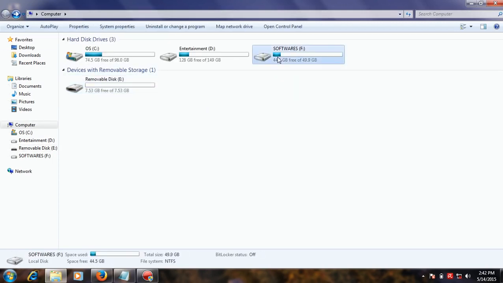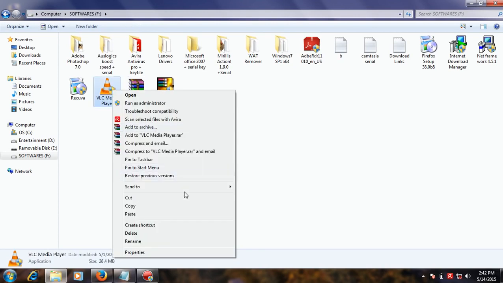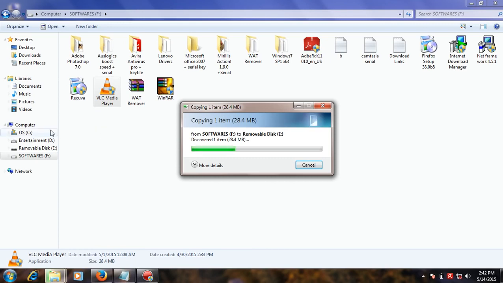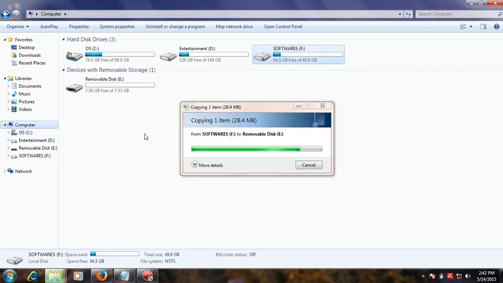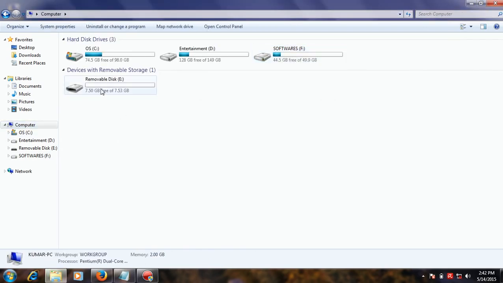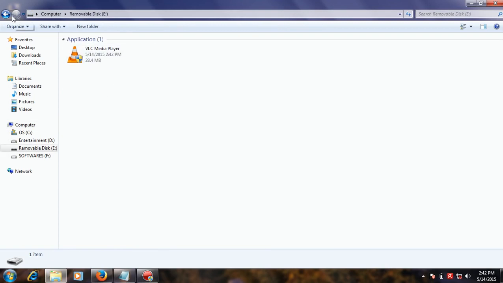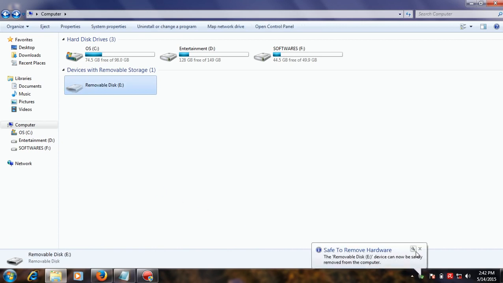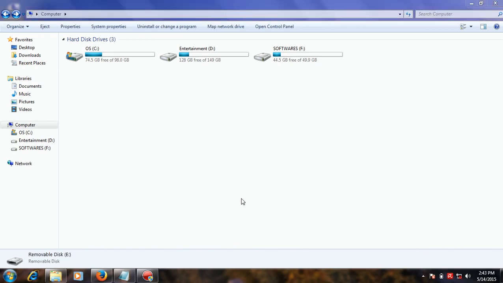You check your files, and copy any files or folders to it. Then open it now, and eject. Normally eject your USB flash drive.